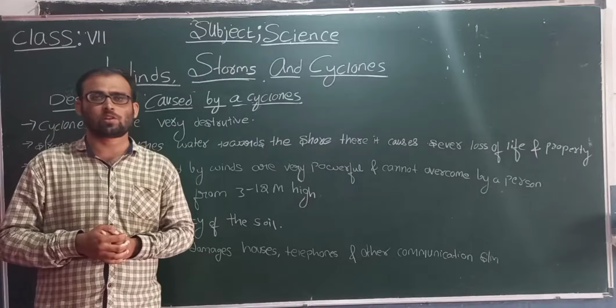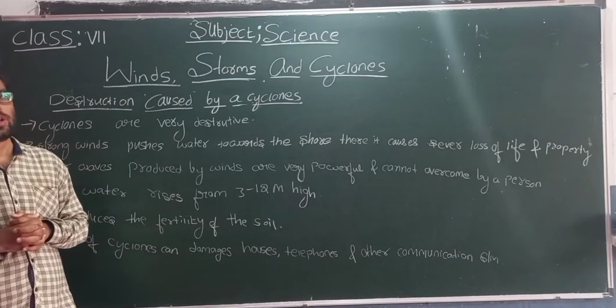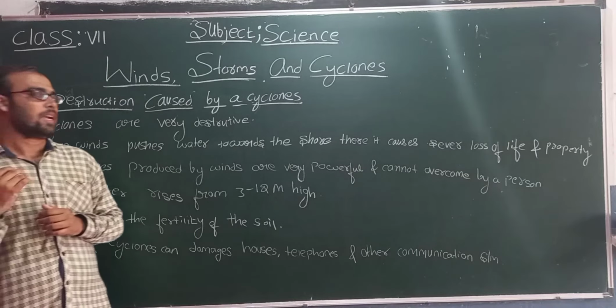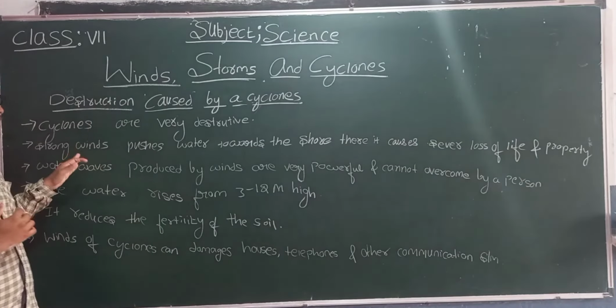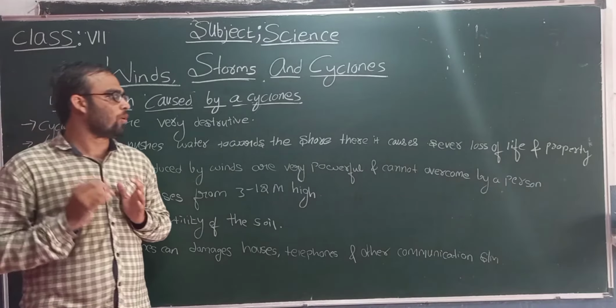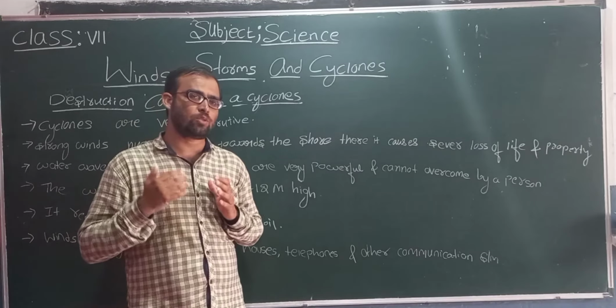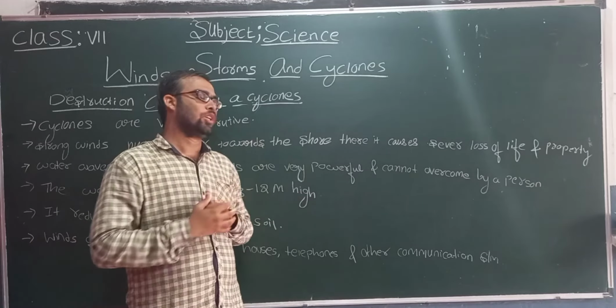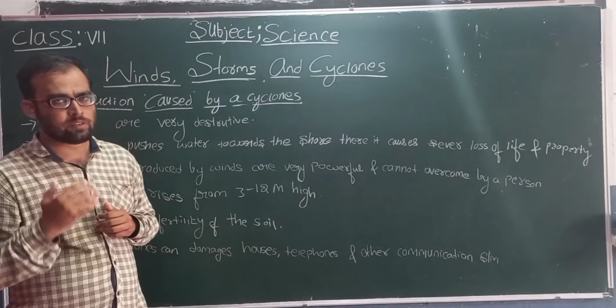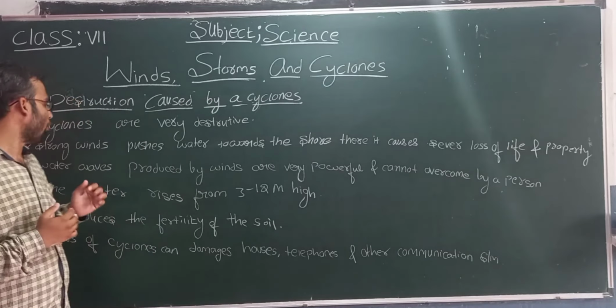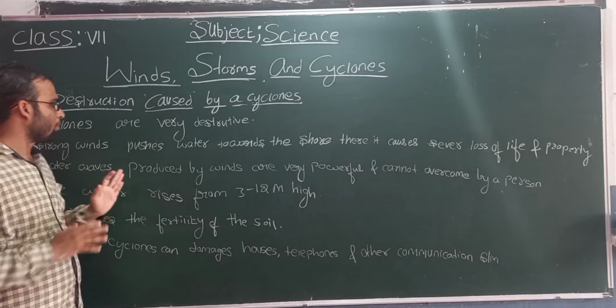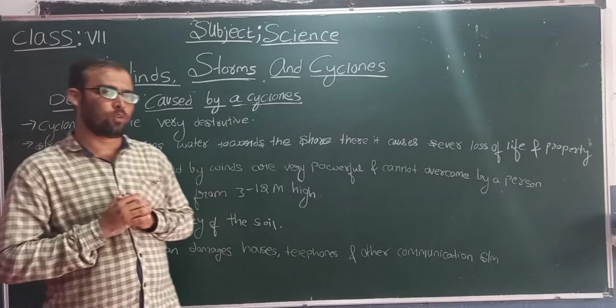Students, now let us talk about the destruction caused by cyclones. Cyclones are very destructive. Strong winds generated in the ocean push the water towards the shore, thereby causing severe loss of life as well as property.